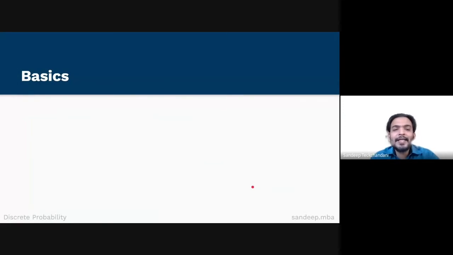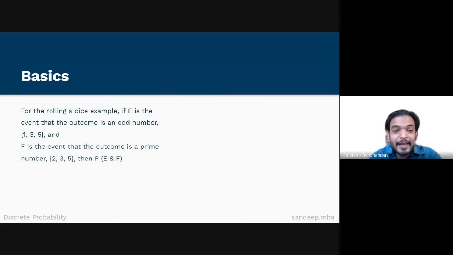For the rolling a dice example, if E is the event that the outcome is an odd number and F is the event that the outcome is a prime number, then the probability of E and F is equal to the probability of getting the numbers 3 and 5. 3 is an odd number as well as a prime number. 5 is also an odd number as well as a prime number. So we have two such possible outcomes.